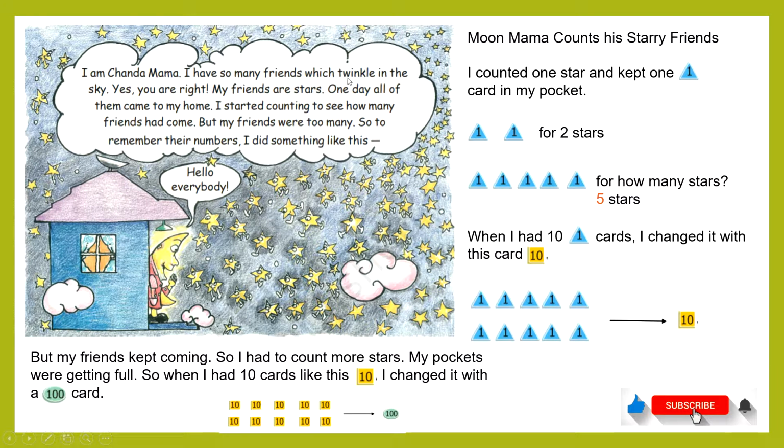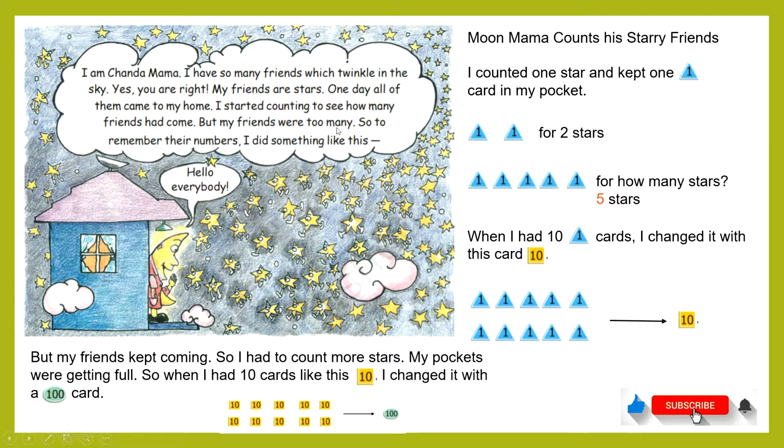I have so many friends which twinkle in the sky. He's saying he has so many friends. Yes, you're right. My friends are stars. One day, all of them came to my home. So it is Chanda Mama's home, and these stars came to his home. I started counting to see how many friends had come. When stars start coming to his home, Moon Mama starts counting.